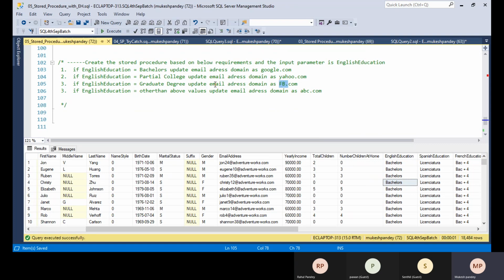Please try to do this one example. If you're not able to complete this assessment, you can let me know and I will discuss it tomorrow. So try to create the stored procedure. Yeah, sure, Mukesh. Okay.